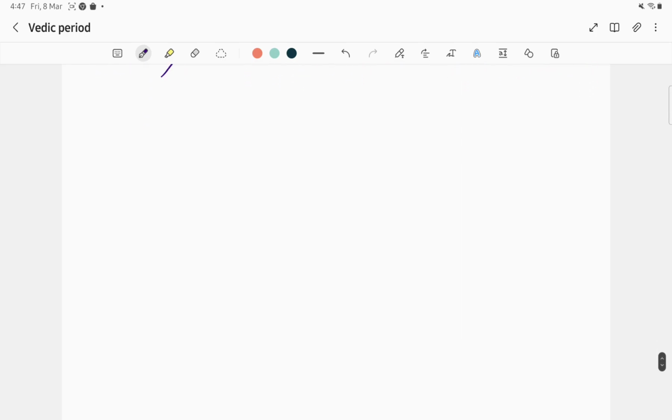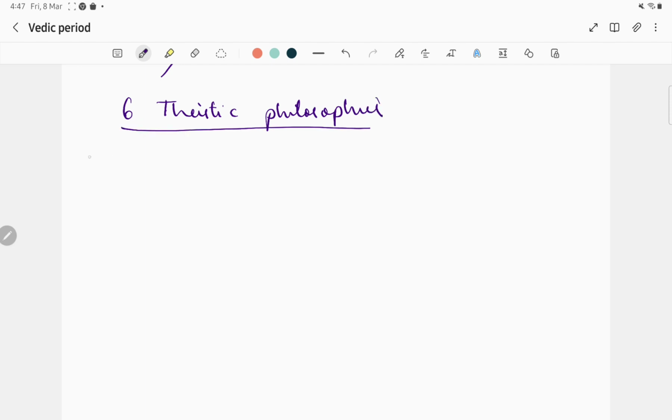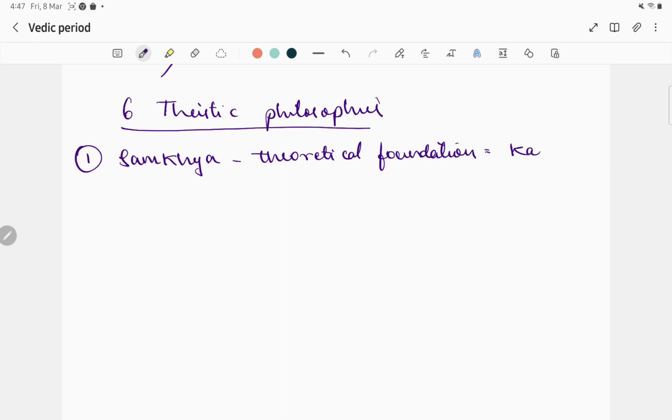Next, we also see six theistic philosophies. So which are they? The first one is Samkhya. It gives the theoretical foundation, and it was given by Kapil.